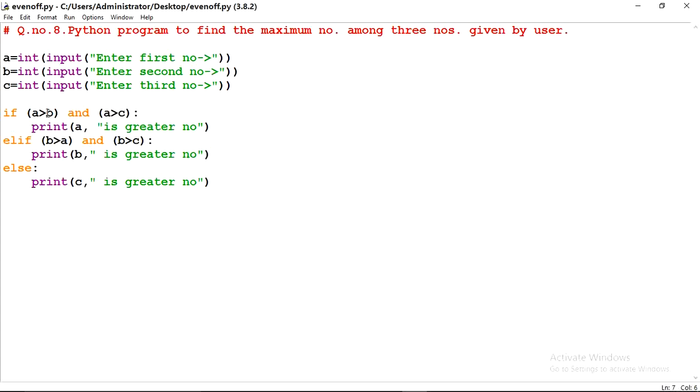Whenever both these conditions are true, it will execute the block of the if part. If any one condition is false, it will terminate this block and come to the next part. Here, same thing, it will check with the AND operator. If both conditions are true, it will execute the if block. If any one of the conditions is false, it will come to the else part.